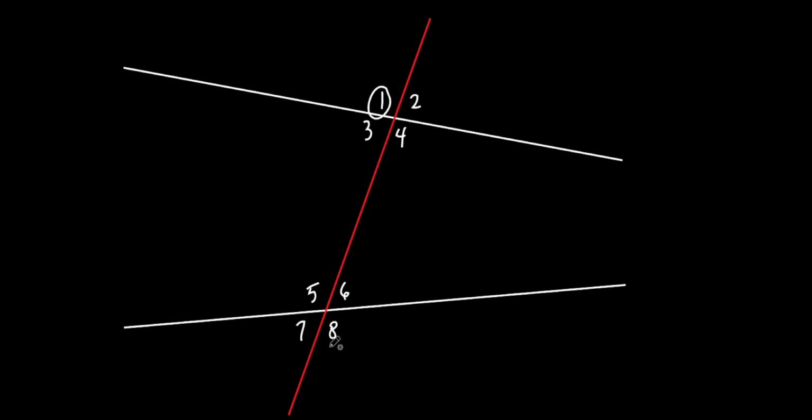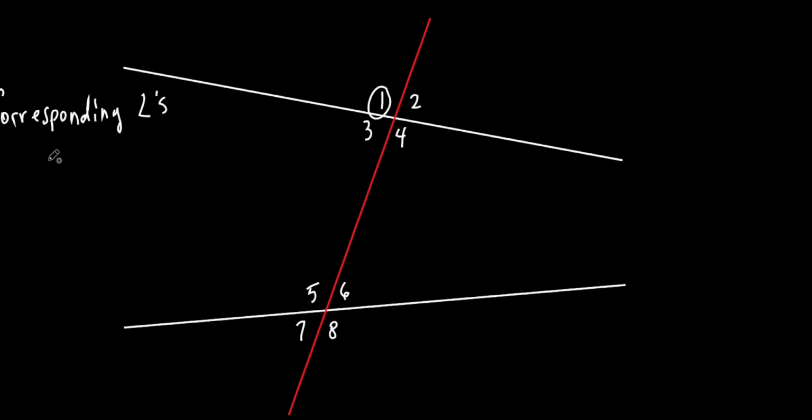Well, we have a name for that. We have a name for that relationship. Okay, there's a relationship between there because they're kind of in the same spot, aren't they? Everybody got that? Top left, top left. This is the top right, this is the top right. Bottom left, bottom right, bottom right. So they have a relationship between each other, and we have a name for that. And we call them corresponding angles. Write that down. This is going to be important to know these words. Okay, we call them corresponding angles.